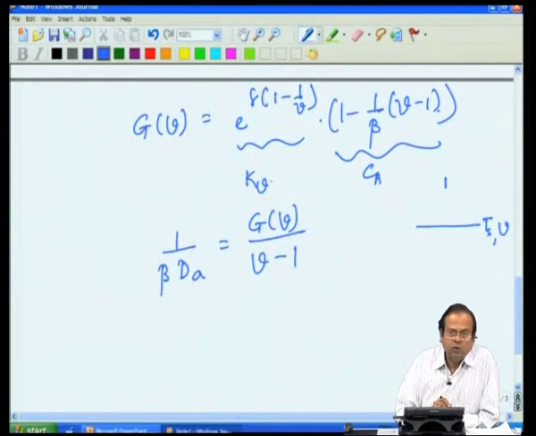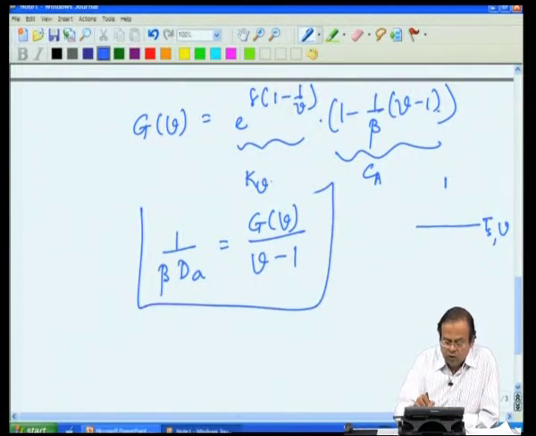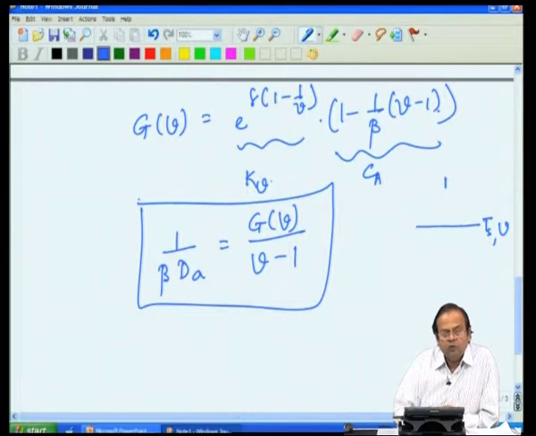Basically what we did was, we wrote mass balance, we wrote energy balance, defined dimensionless quantities, and put all these things together. Finally, we ended up with a single solution, a single equation in terms of dimensionless temperature. So, the solution V, that is the dimensionless temperature, is given by this particular